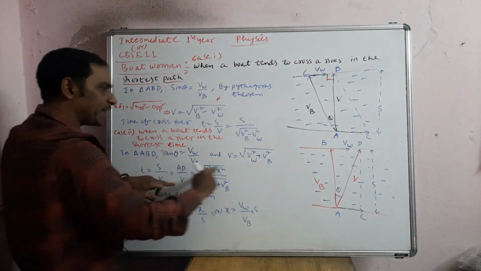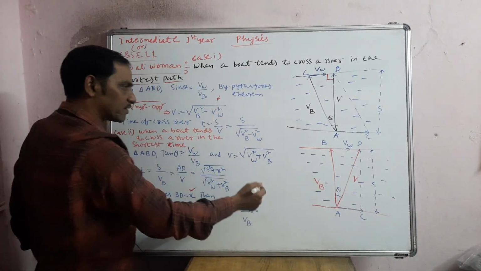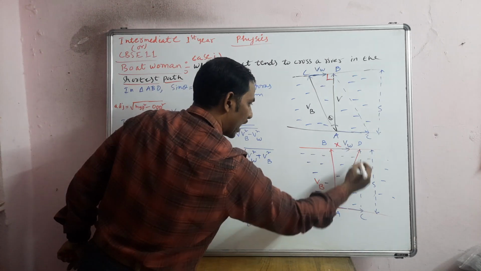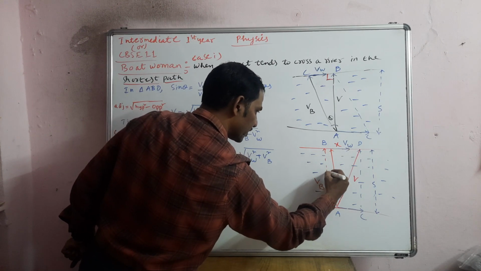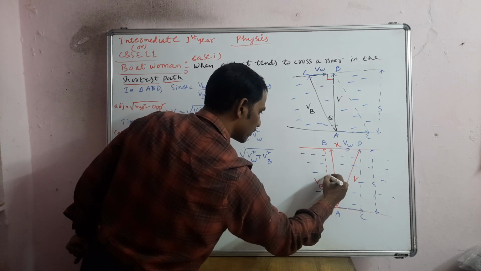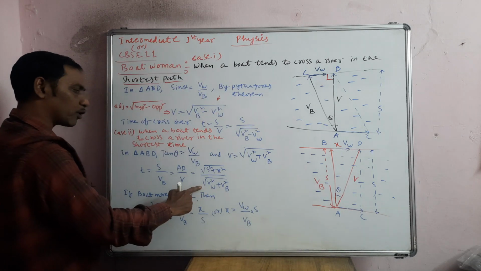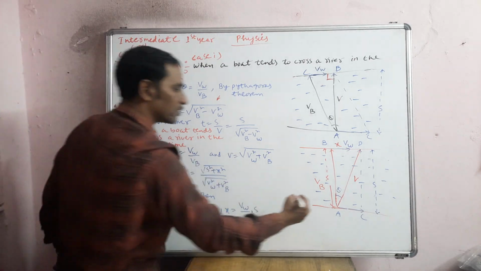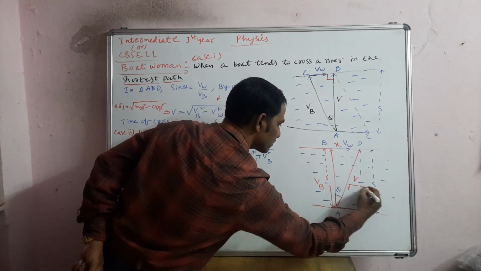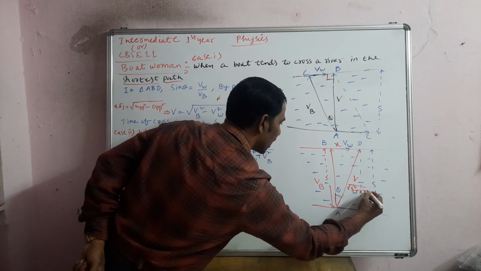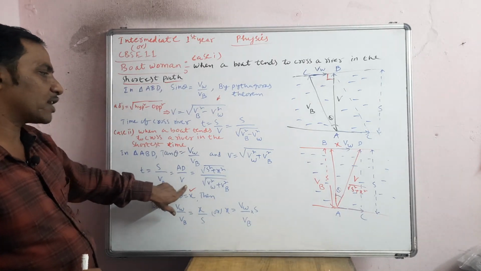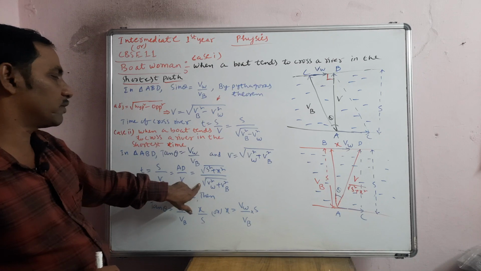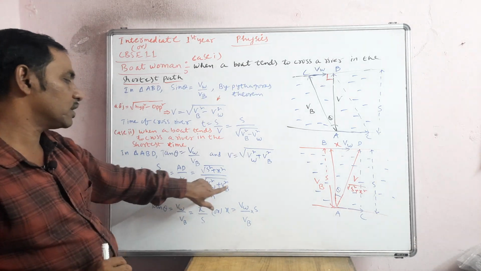And what is AD actually? AD distance is, see, if you take this distance as x and this is S distance, from here to here it is S distance, thereby the hypotenuse will become under root of S squared plus x squared. So this I will write, this distance will become under root of S squared plus x squared. Of course speed is V. Now what is V actually? Anyhow it is the hypotenuse, so the speed will be under root of v_w squared plus v_b squared.